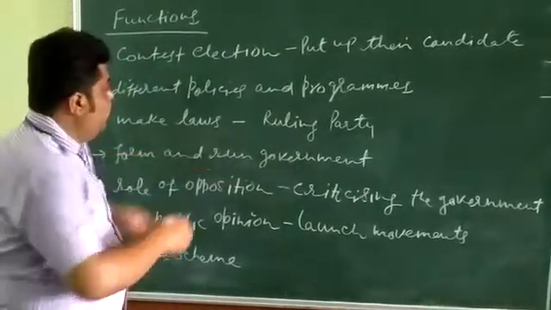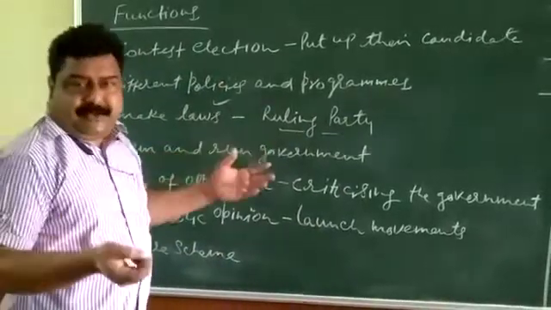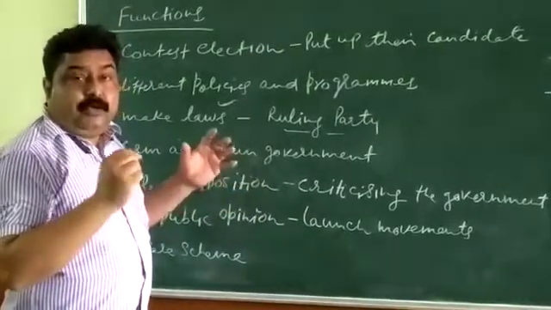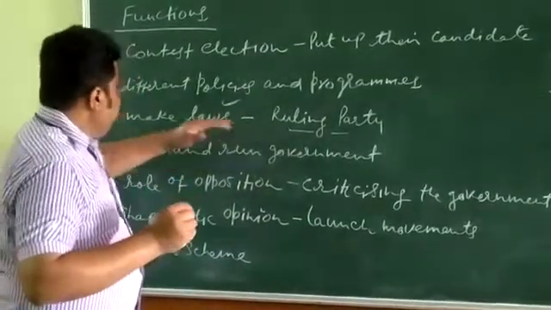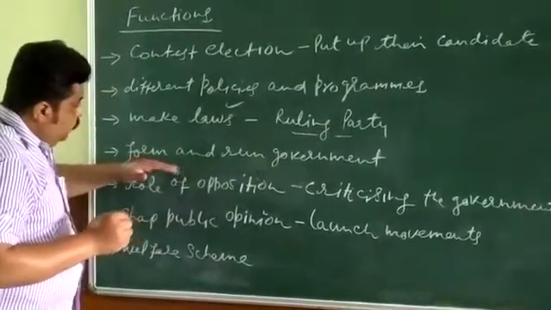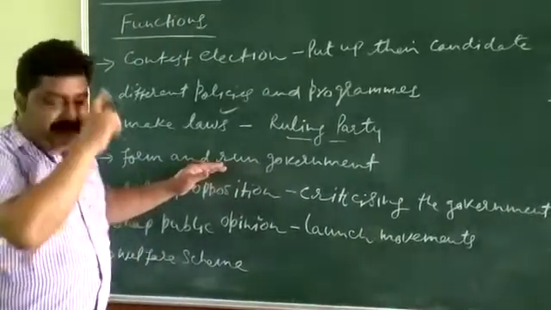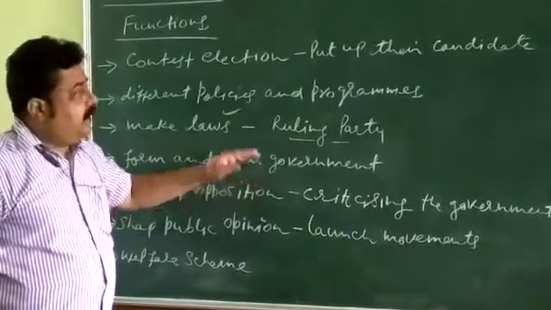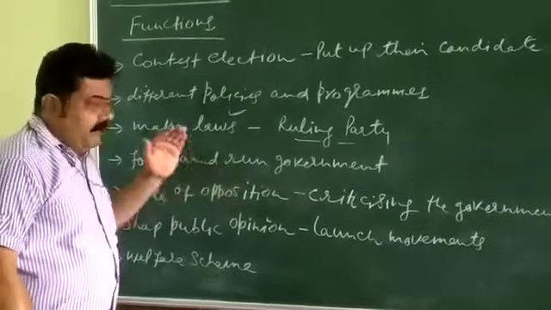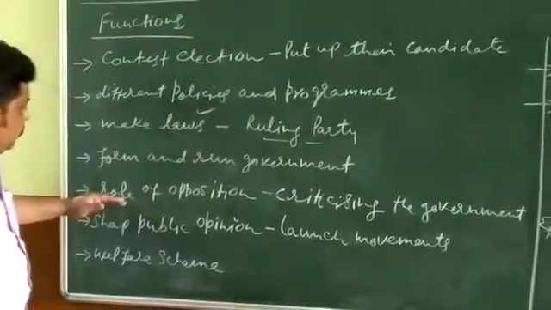Make laws. Who makes laws? Again we come to the ruling party, what we have discussed. Those who are in the executive, those who are in majority, those who won the election, those who govern, they are called the ruling party, and they make laws. Lawmaking is their function. Form and run government. All the major decisions are taken by the winner or the ruling party. They take all the major decisions, they run the government, they are answerable to the people, and they form the government.